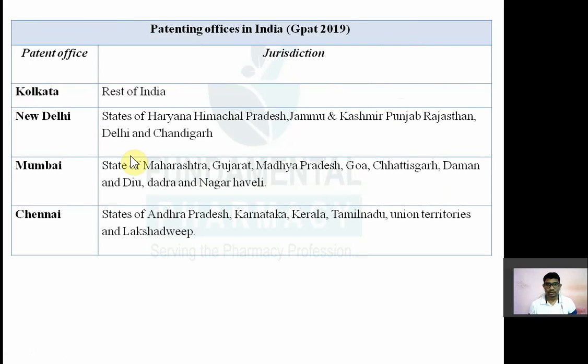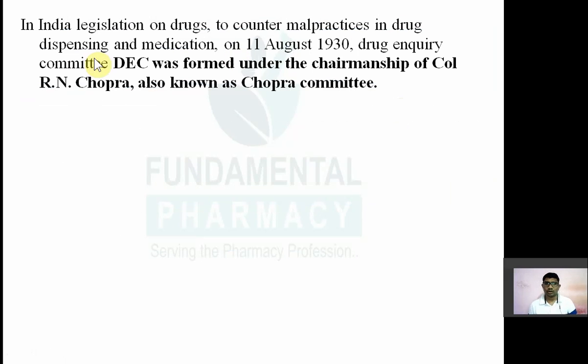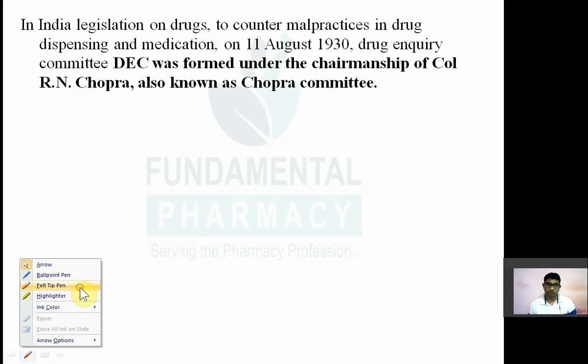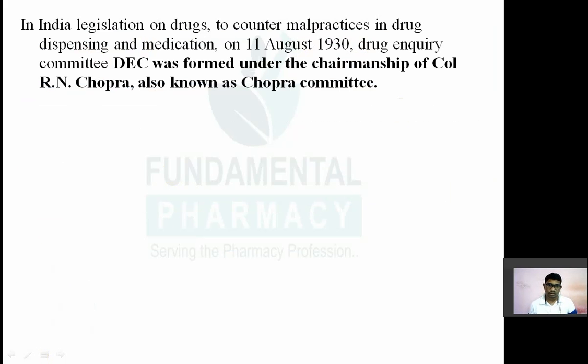We have seen this patent office in the last session. On the 11th August 1930, Drug Enquiry Committee (DEC) was formed or constituted, and the chairman of this committee was R.N. Chopra. इसके ऊपर भी क्वेश्चन आ जाए. It is also known as Chopra Committee. So Drug Enquiry Committee is also known as Chopra Committee. Remember, इसके ऊपर क्वेश्चन आ चुका है.